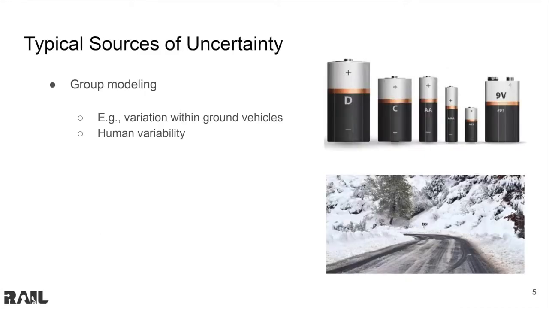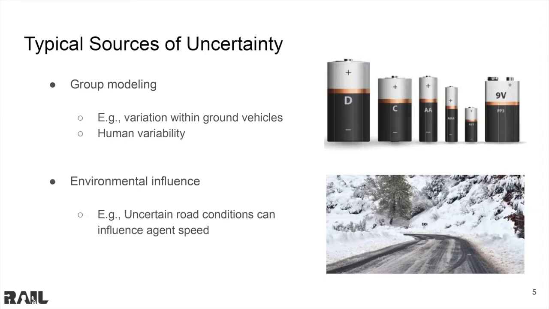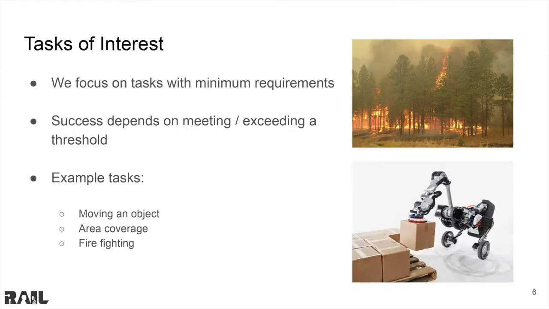Sources of uncertainty in agent trait include group modeling, where we model agents with slight variation in trait together. This could include robots with slightly different batteries or human variability. Also, a robot's environment can influence its trait expression. For example, bad road conditions could affect how quickly a robot can travel. Here, we are interested in tasks that require a minimum amount of trait. For example, moving an object will require a certain amount of strength, without which the object could not be moved.